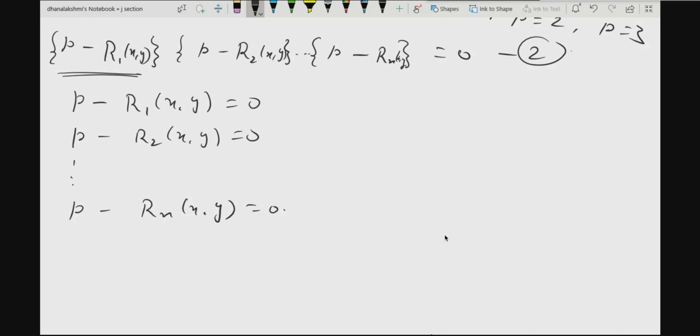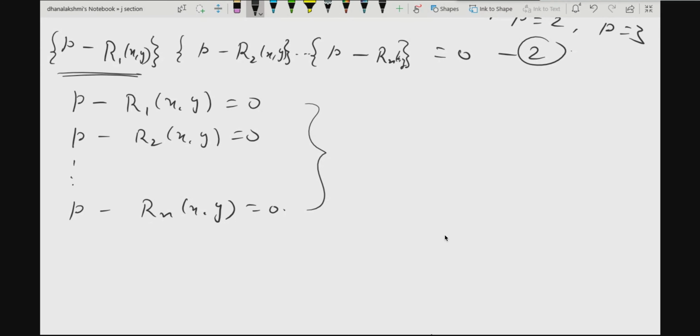Okay. So to obtain the solution of one, what we have done, first we have resolved them into rational factors of first degree, and then we have equated each of these factors to 0, so that we have n equations. And look at these equations. What kind of equations are these? These are first order, first degree equations. Is it or not?